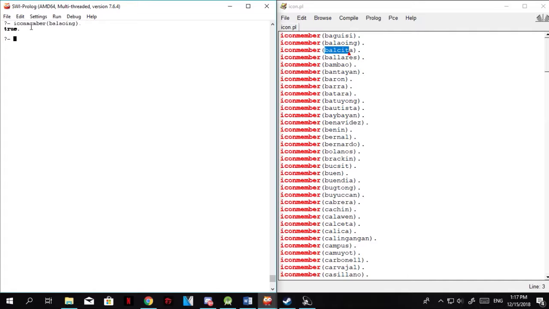It's not always true or false, or yes or no. By the way, when you enter this in the terminal, it is read as: is Balawing an ICON member? It's like a question. In the program part, it is read as: Bagisi is an ICON member. So in the terminal, you're asking a question; in your program, you're stating a fact. So let's get on with this program.